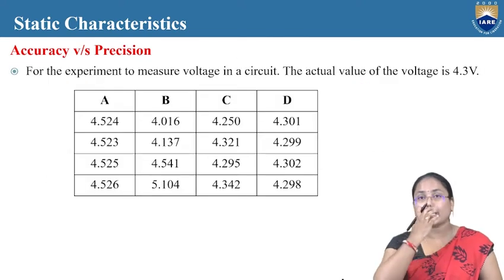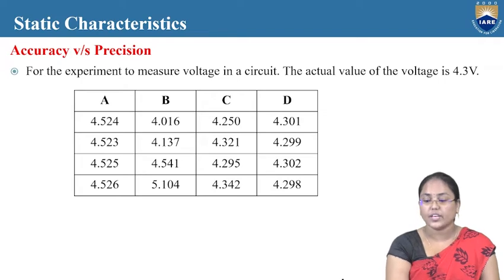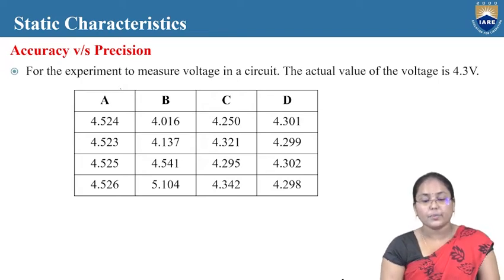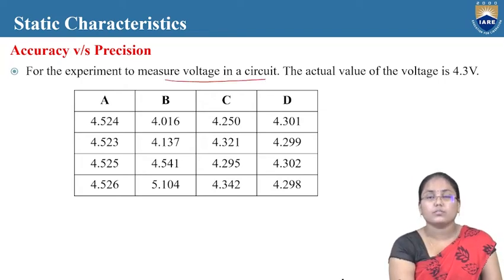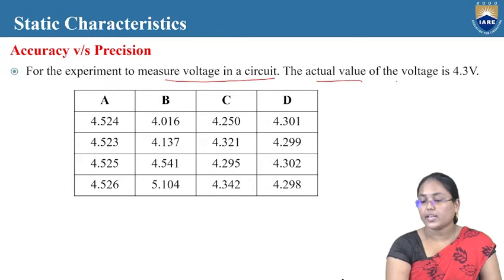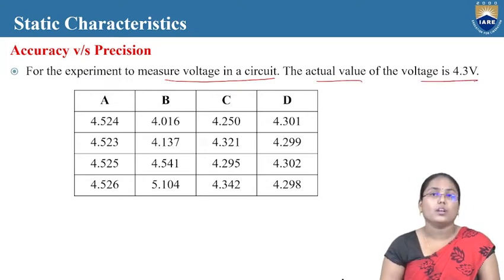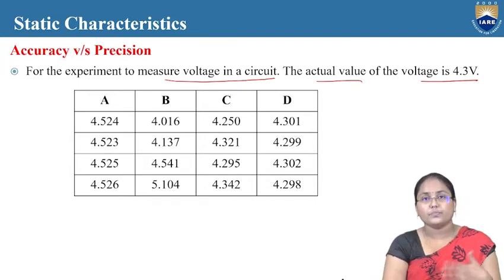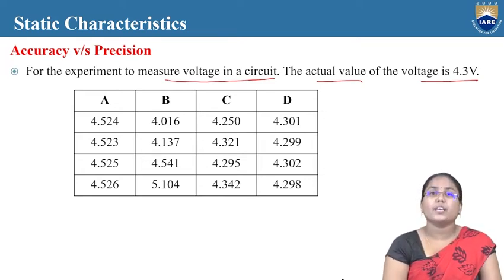Now let us look at an electronic process: an experiment to measure a voltage in a circuit. The actual value that has to be measured is 4.3 volts. Different persons will be doing it in different ways, right? Depending upon the different passive elements or other elements they are considering in the circuit, each person might get different values.